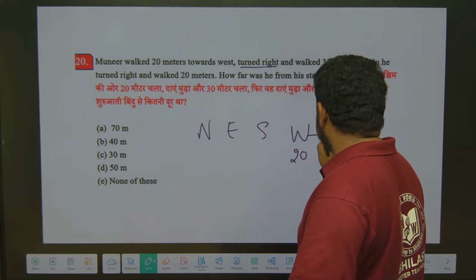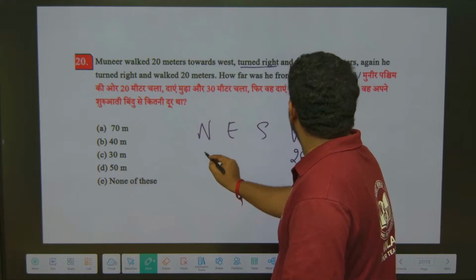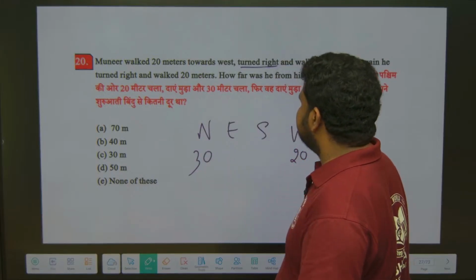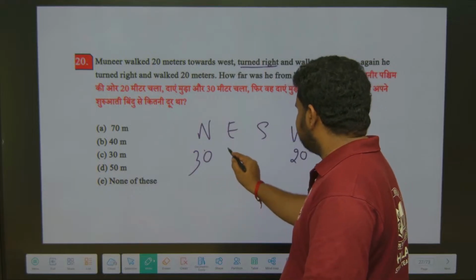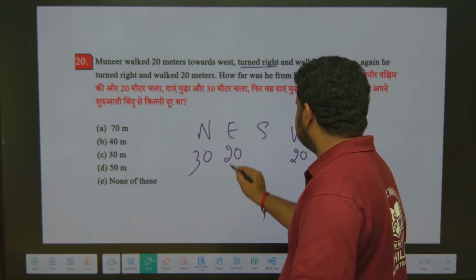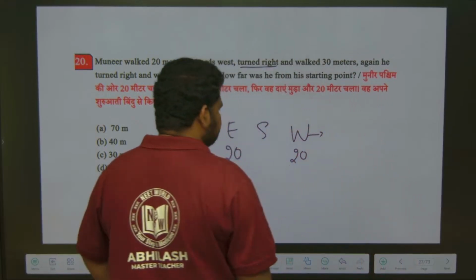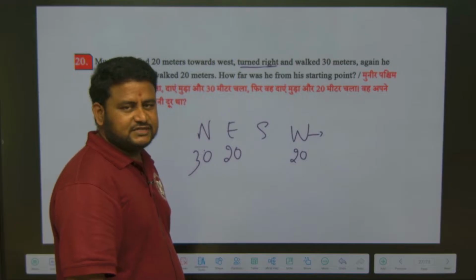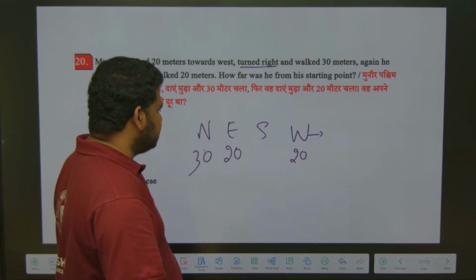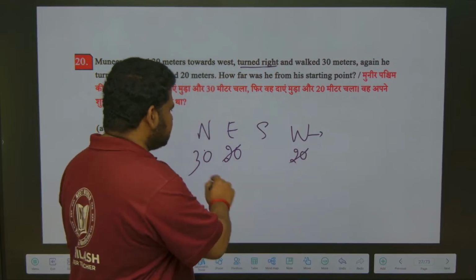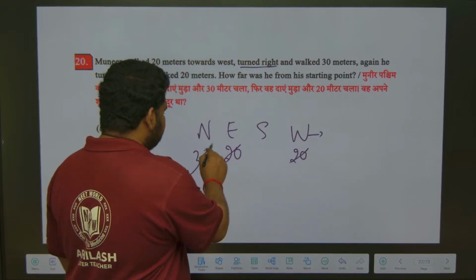Turn right means towards west, turn right means you will come back to north and walk 30 meters. Okay, 30 meters. Again he turned right and walked 20 meters. From here right means he will come to east, 20 meters. How far is he from the starting point? Here we have to find north and south difference, east and west difference. East and west difference is 20 minus 20 is 0. I can cancel here itself. North and south difference is 30 minus 0 is 30. So we have only 30.